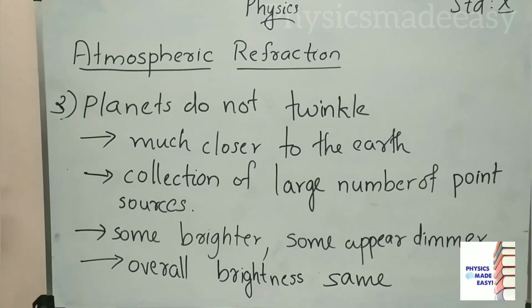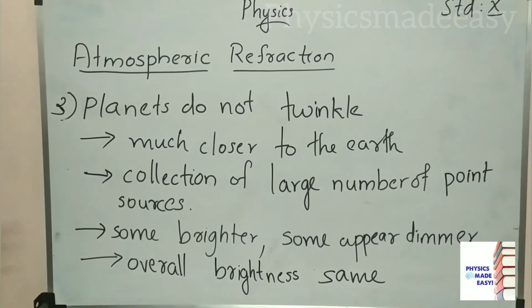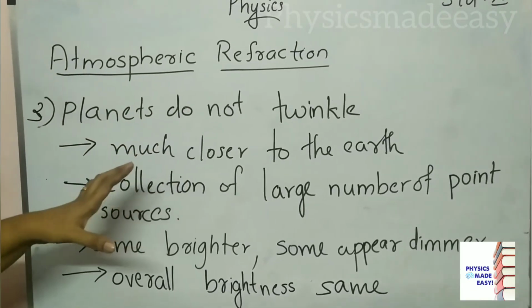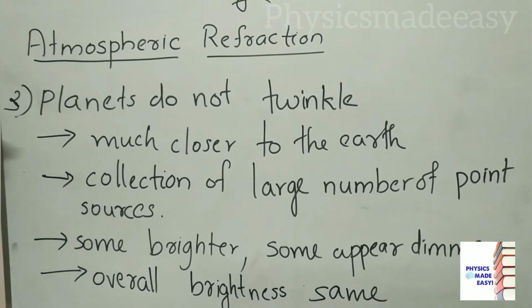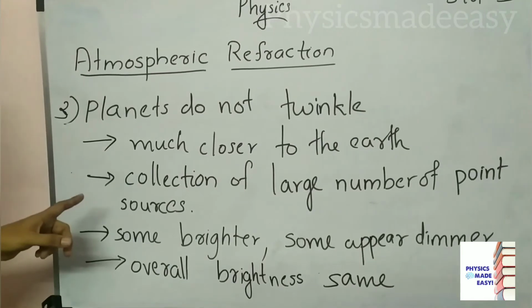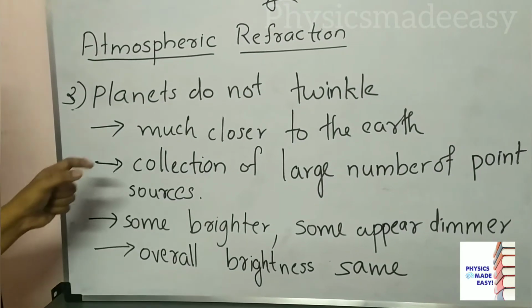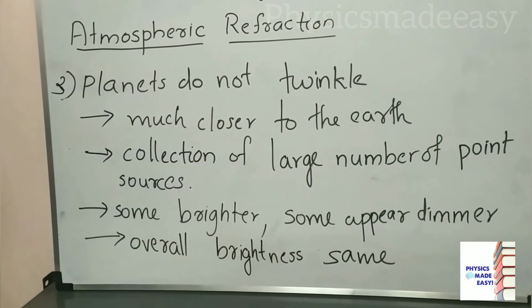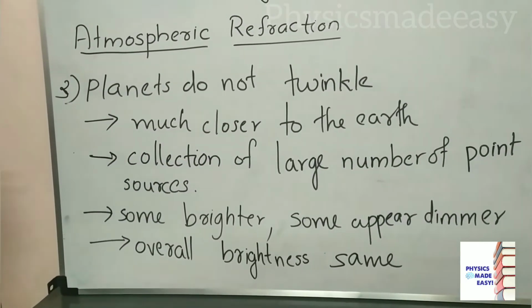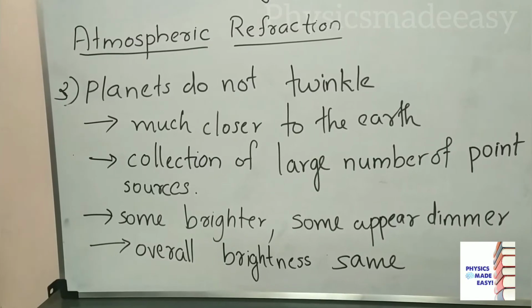Stars twinkle, planets do not twinkle. What is the reason? That also we can explain on the basis of this atmospheric refraction. Compared to the stars, these planets are much closer to the earth. At that time I told you we can consider the star as a point source.